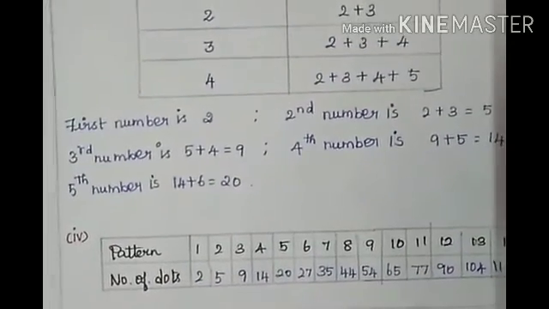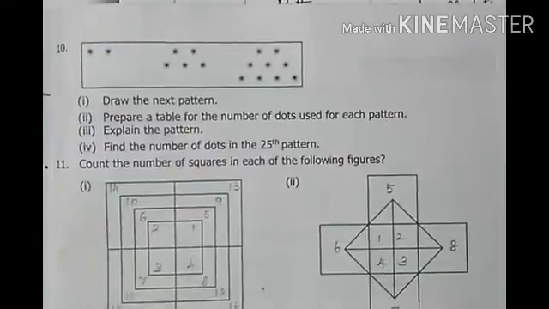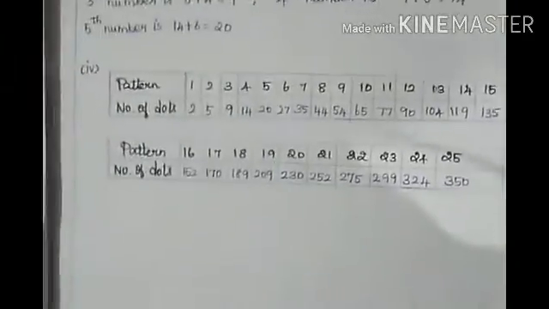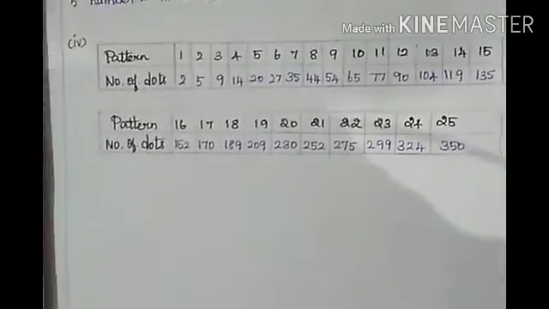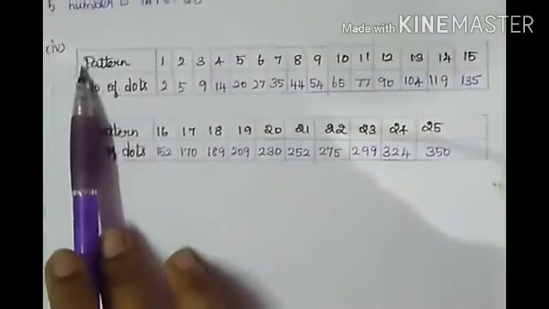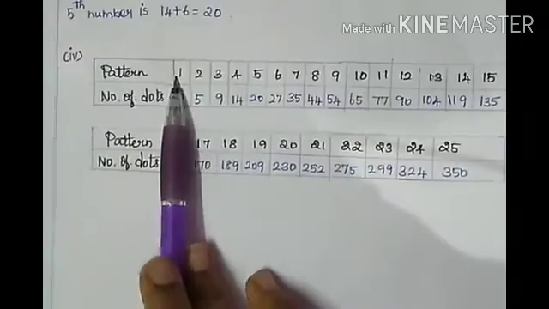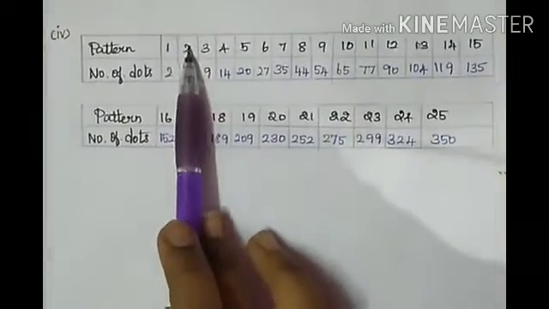Now we will go for the fourth subdivision, that is find the number of dots in the 25th pattern. So how to find the 25th pattern? What is the easier way? Like this only. You just draw the tabular column. The first subheading is pattern, and the second one is number of dots. For the first one we have 2. For the second pattern we have 5.